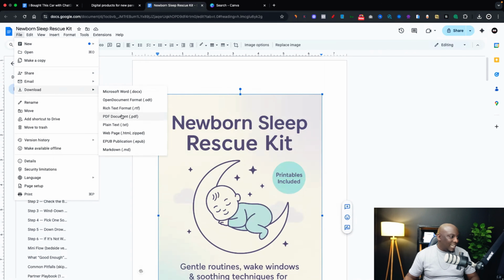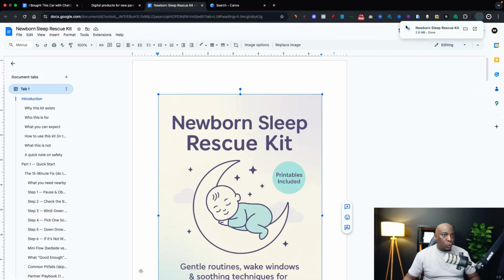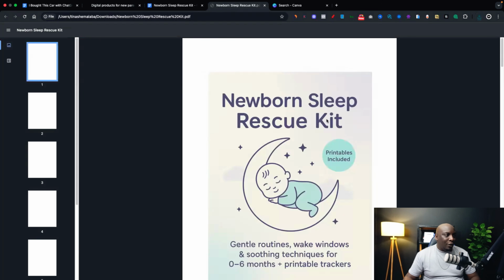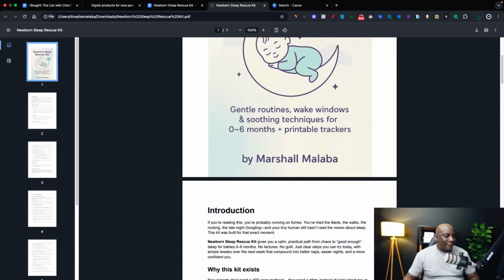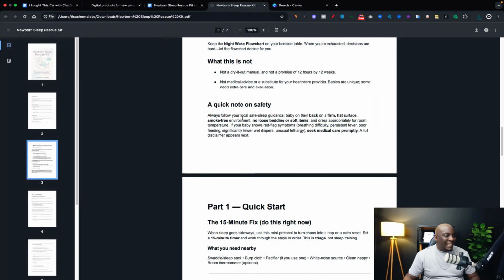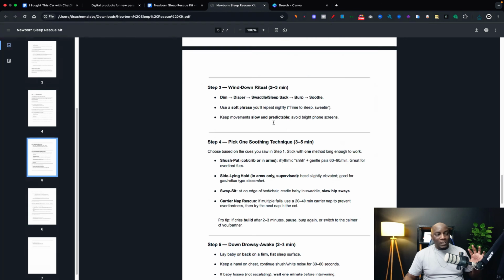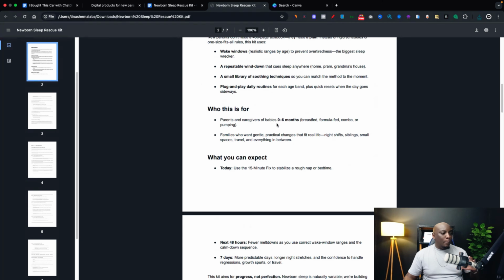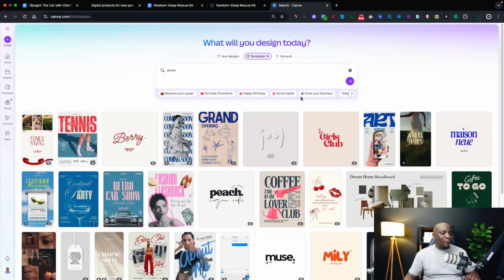And I'm going to download it as a PDF. It's going to take a second or two. And then it's going to be downloaded to my computer. As you can see, here it is over here. If I click on that, this is now my PDF. And I can actually start selling this to people. But like I said, if you want to design it, make it look nice, put some images and stuff, you'd rather use a platform like Canva.